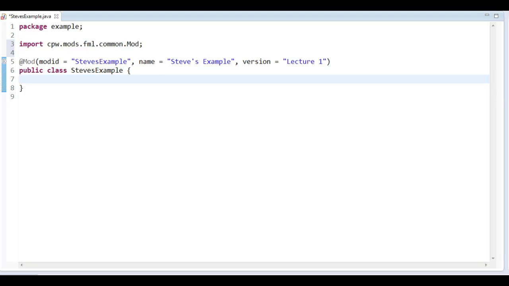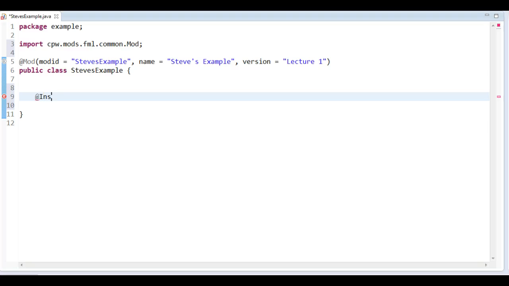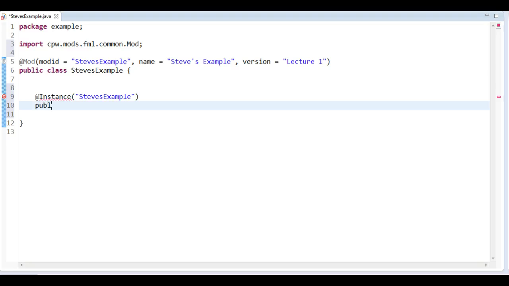But of course this is just very, very empty. So what do we need to add here? Well, first of all, we might want to add our instance. This is just a class, and we might want to have an instance that we can refer to if we want to do anything with the actual mod. And we do so by doing @Instance, so that's another annotation, and then we just give it the ID of our mod. This also allows other mods to access our mod using our ID.